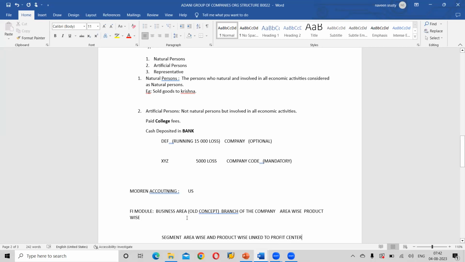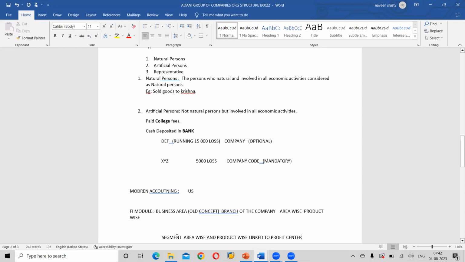Most of the companies till 2020, 2021 were not using business areas. They were using only segment. Segment and profit center are one and the same. In the CO module we call it a segment, and in the FI module we call it a business area. But the output of both would be the same. With business area, we need to generate a separate report. But when you are using segment, we can generate the report from profit center. If we generate a profit center report, the segment report will automatically come.